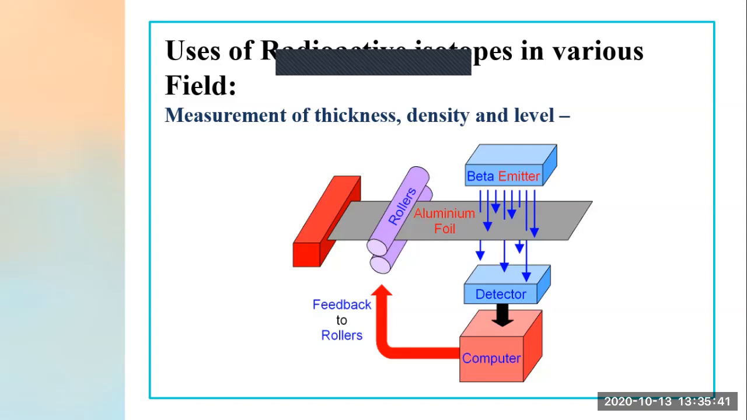Like this, in this process, radiation is used. The radiation might be from a beta emitter, might be from a gamma emitter. So this is also one important use of radioactive substances: measurement of thickness.